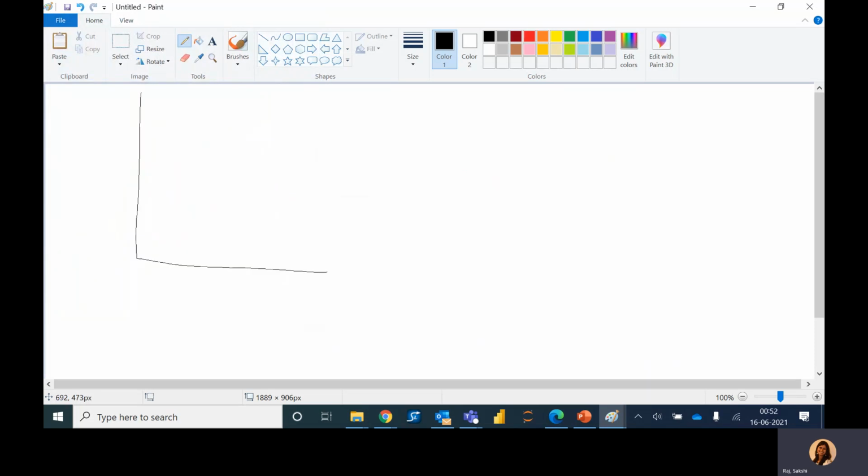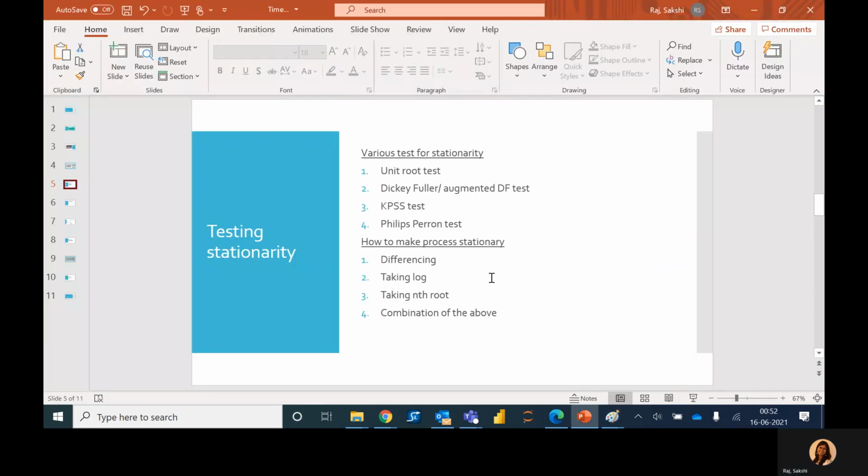For example, if a process looks like this, on taking the first difference, it converts to this. There are other methods as well. We can take a log, or we can take a root, or a combination of any of the above to convert a non-stationary process to a stationary process.